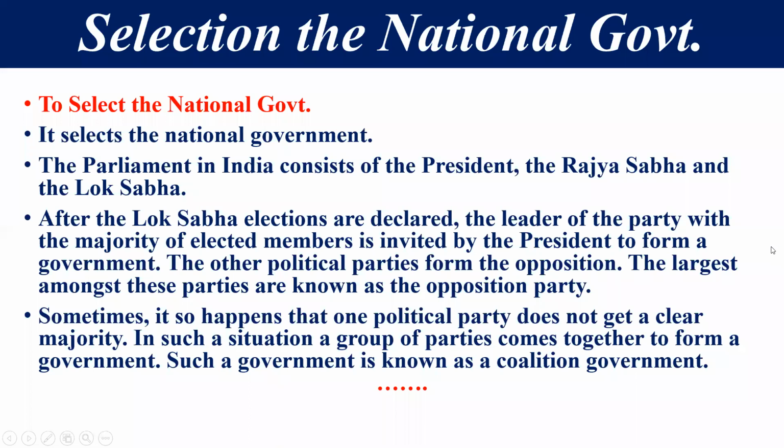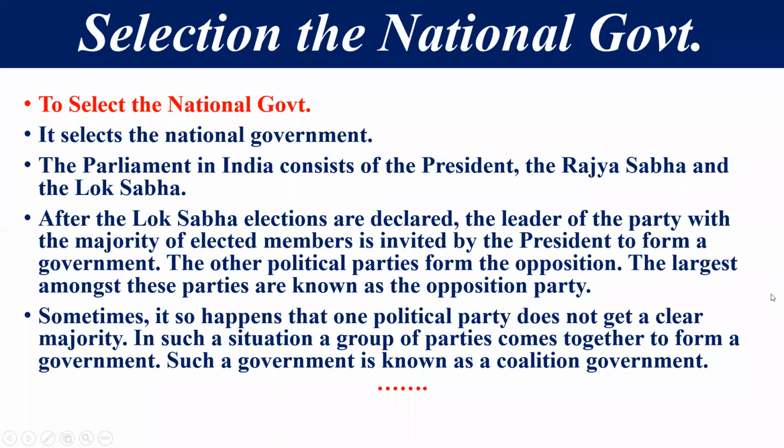Now, this is the political party which got the majority in the Lok Sabha election. But there are many other political parties which also participated in that election, but they were not able to secure a majority. That's why these other political parties function as opposition political parties. The largest among those parties is known as the opposition political party.